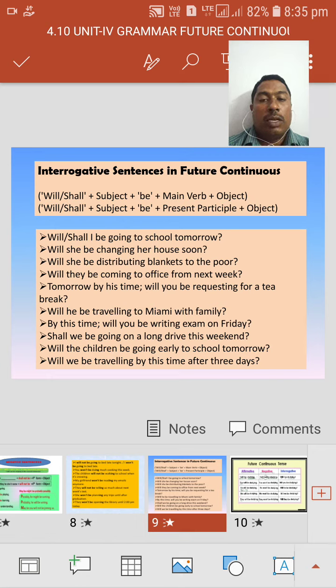Then interrogative sentences. Interrogative means making questions. Here we have two types of interrogative sentences. The first one is yes-no type questions.